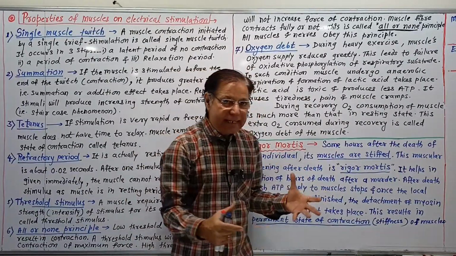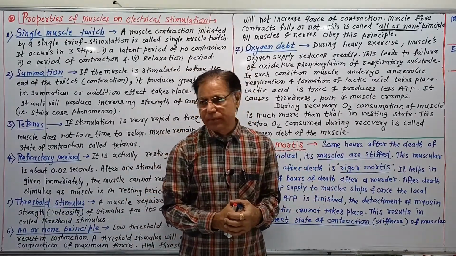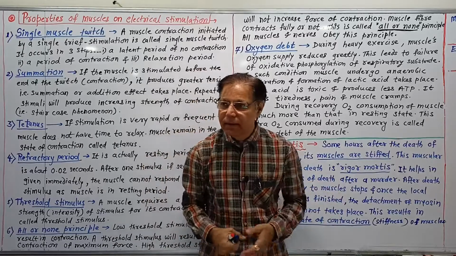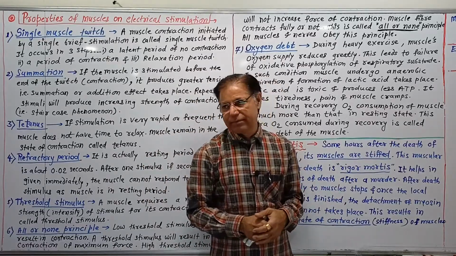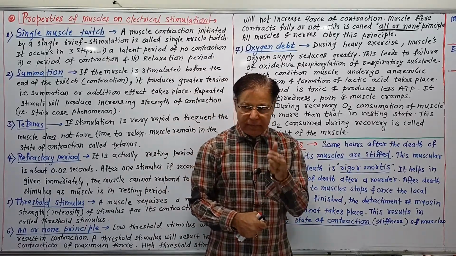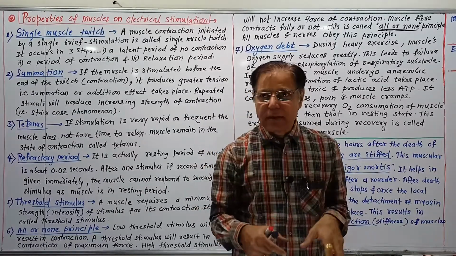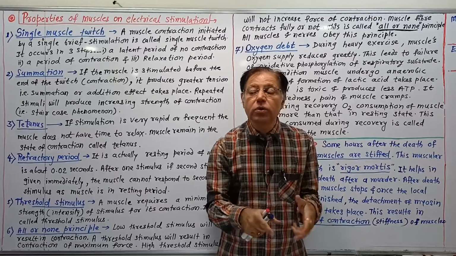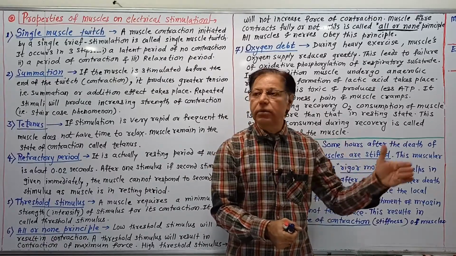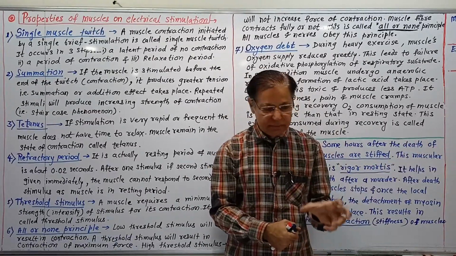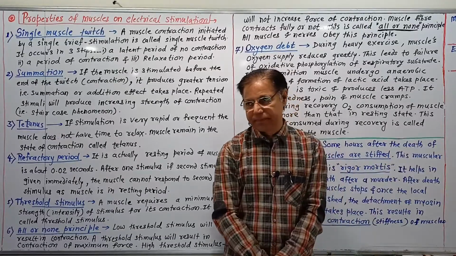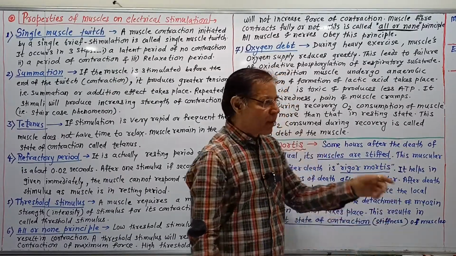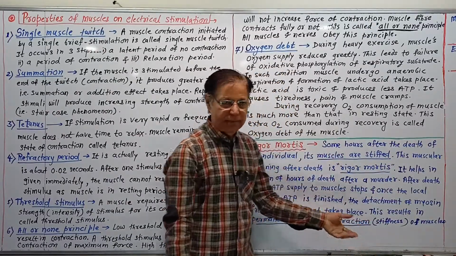Rigor indicates stiffness, mortis means in the dead individual, meaning the muscles in the body of a dead individual show stiffness after a particular period, after a few hours. Why? There is a reason.